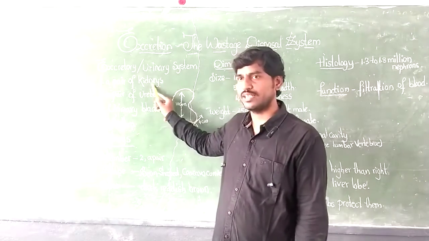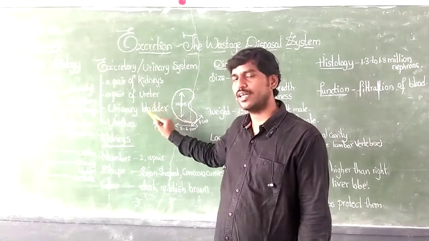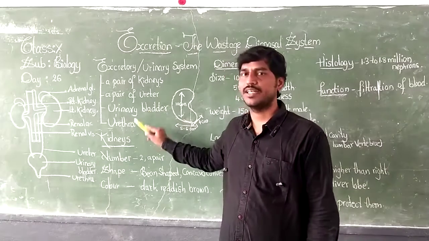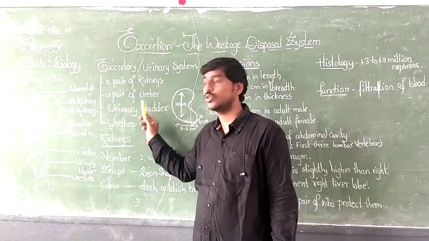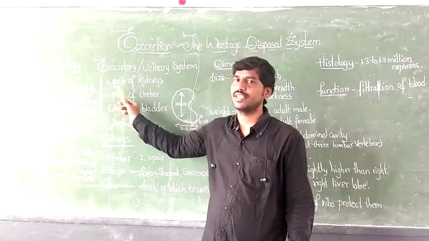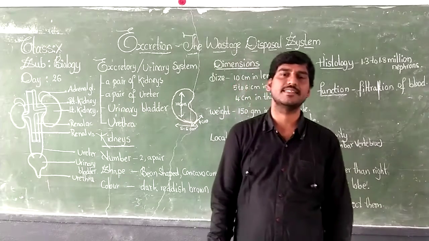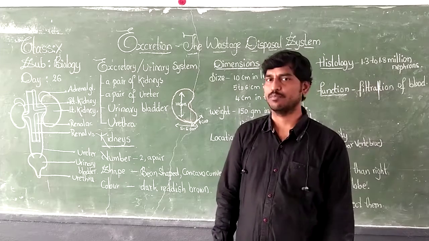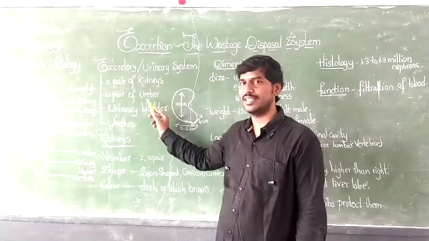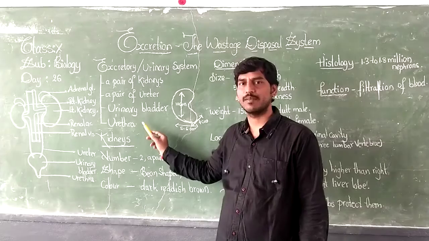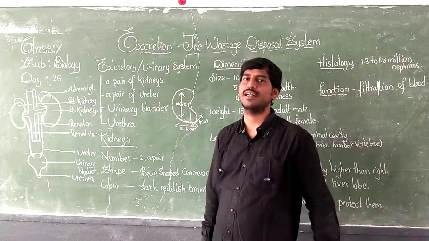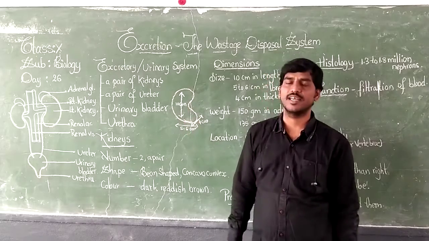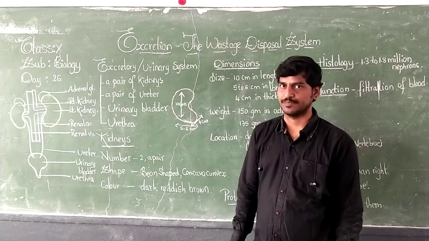A pair of kidneys, a pair of ureters, urinary bladder and urethra. When mentioning kidneys and ureters, don't forget to mention a pair, which indicates they are two in number. These are the four parts of our excretory or urinary system.